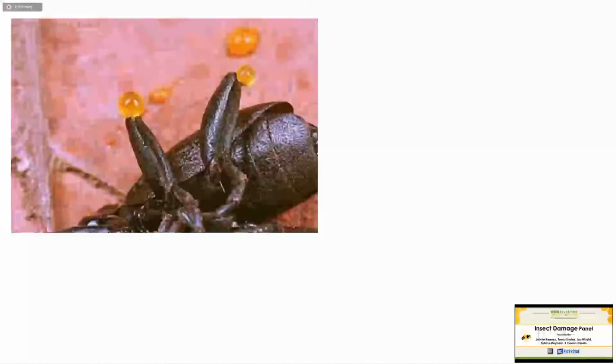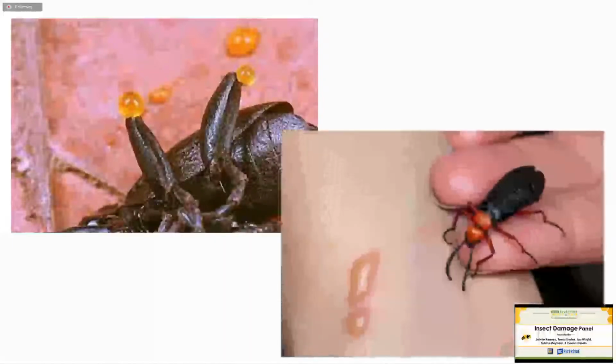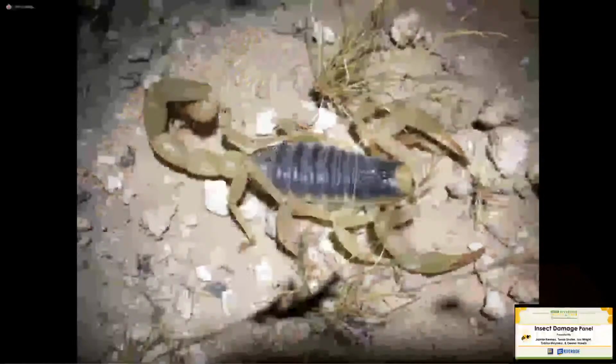There are other poisonous insects that we find in California, blister beetles being one of those. These guys secrete a compound called cantharidin that can be pretty nasty. I'm not going to show too many gross pictures of skin damage, but these blister beetles can cause blisters by a process called reflex bleeding. If you grab one and squeeze it, it clenches its body so hard that it squirts its own blood out of the joints in its legs, and that secretion can get on you and cause topical injuries, blisters, things like that. So keep a lookout for those.